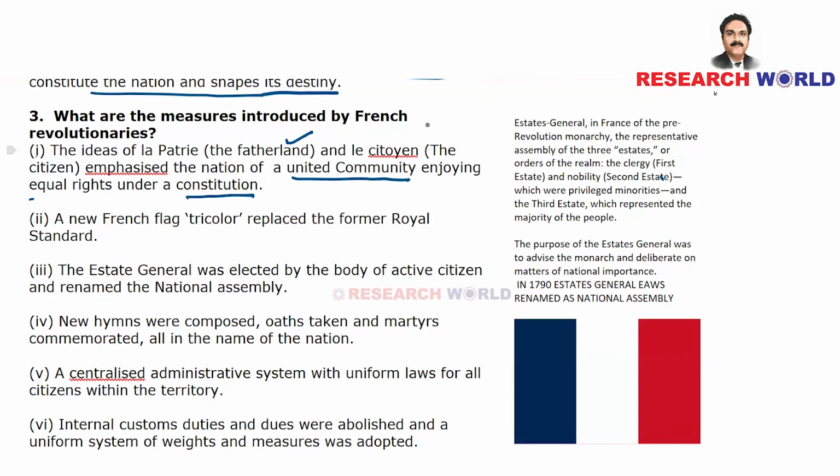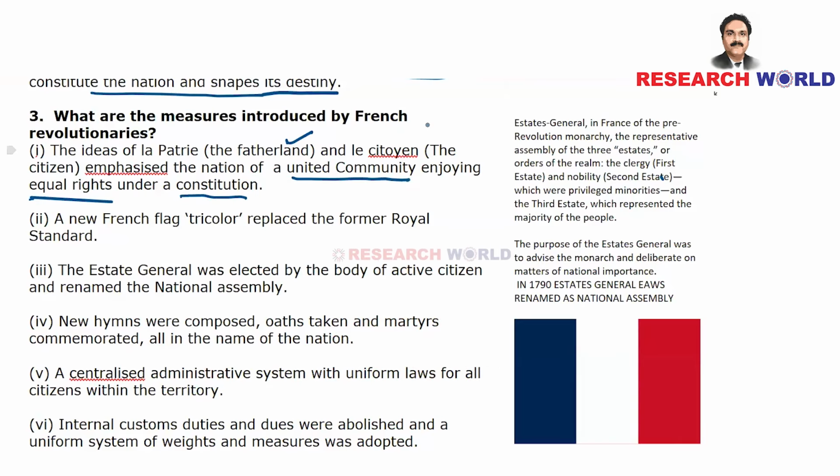So, the measures include the concept of fatherland and the citizen. We have a fatherland, there should be citizens, and this emphasizes a united community that will enjoy equal rights, and everyone will be under a constitution for the country.